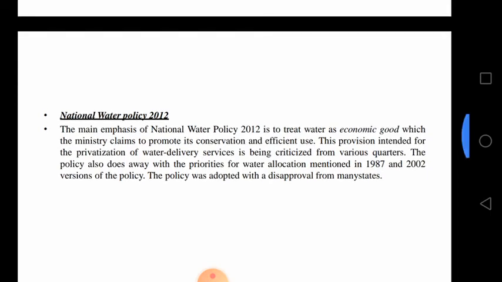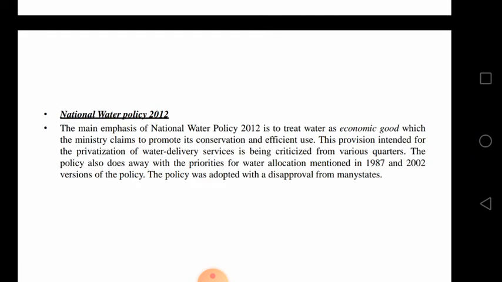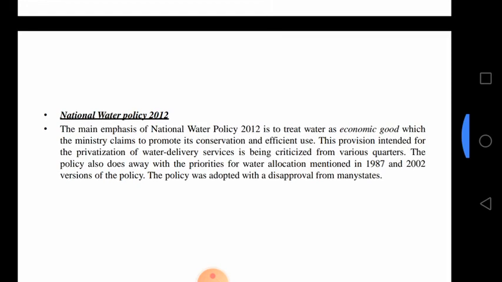Enhancing the water available for use. The policy suggests the following ways to augment the water available for utilization. Because of rapid urbanization and industrialization, we are facing scarcity of water, and demand is more and supply is less. So we should deal with demand and supply.